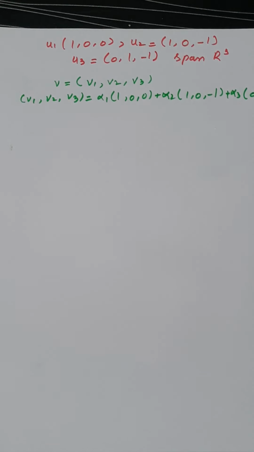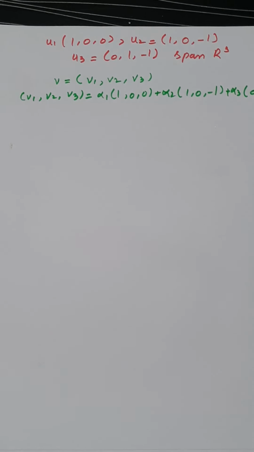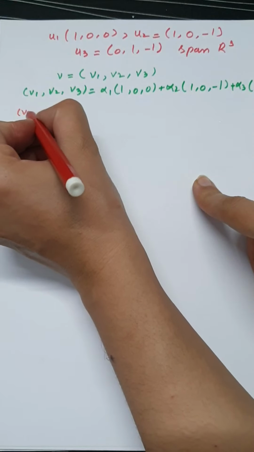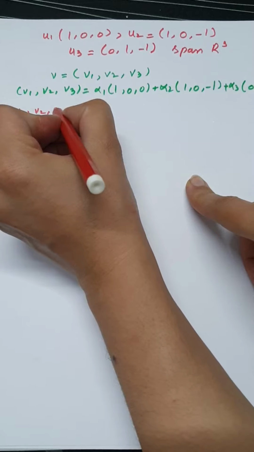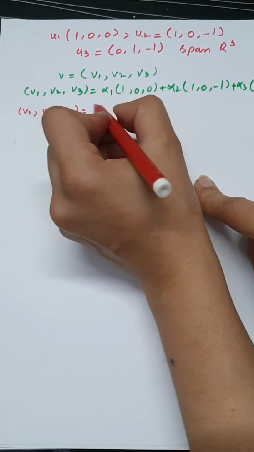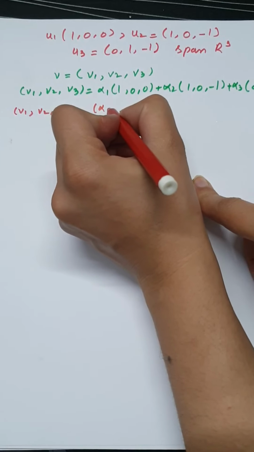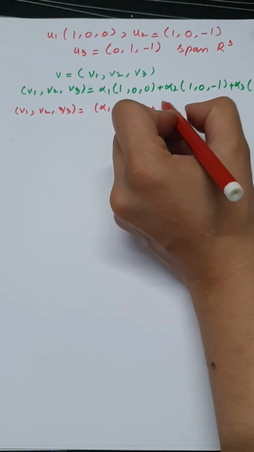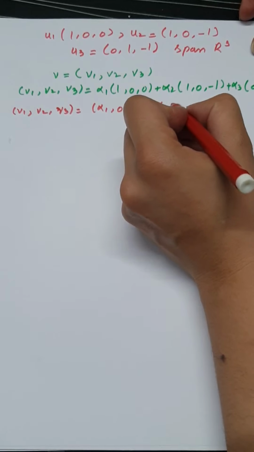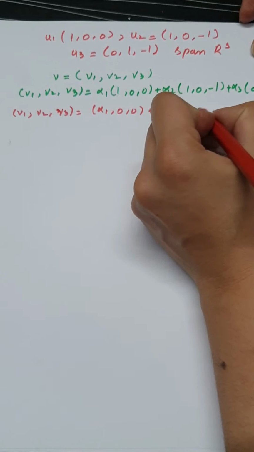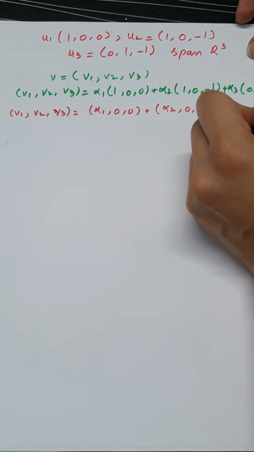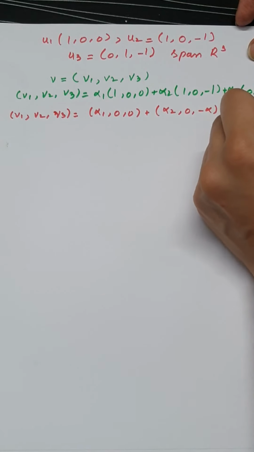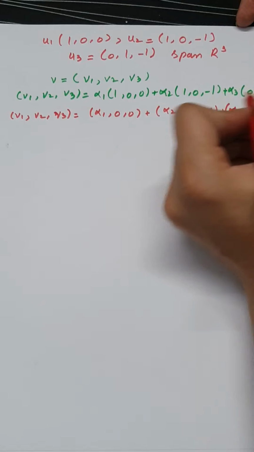If you multiply them, you will get (v1, v2, v3) is equal to (alpha 1, 0, 0) plus (alpha 2, 0, -alpha 2) plus (0, alpha 3, -alpha 3).